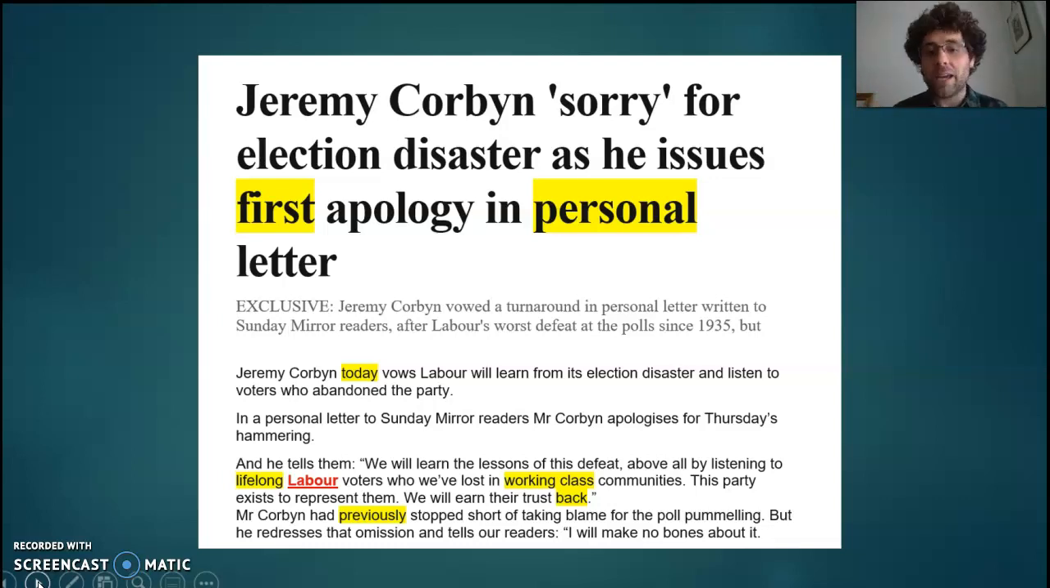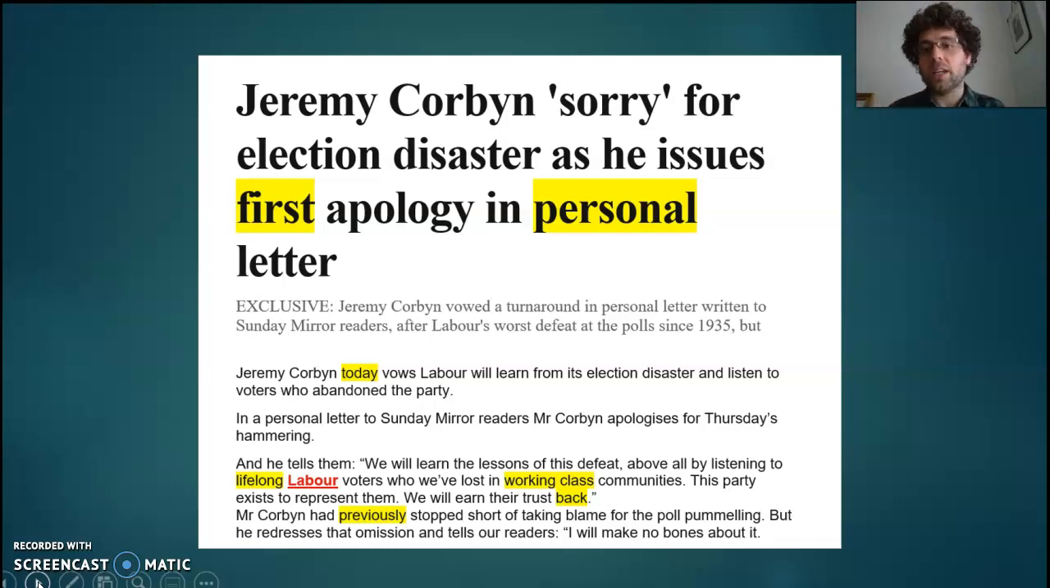Jeremy Corbyn today vows Labour, so it's an adverb of time. Again, they have got the most up-to-date reaction here. And then they quote his letter. He says, we'll learn by listening to lifelong Labour voters. So that attributive adjective shows the scale of the problem. Yeah, they voted Labour their whole lives, but they didn't in 2019. They were the lifelong voters. That adjective is very important. He's trying to win them back.